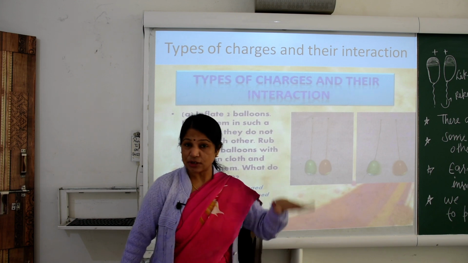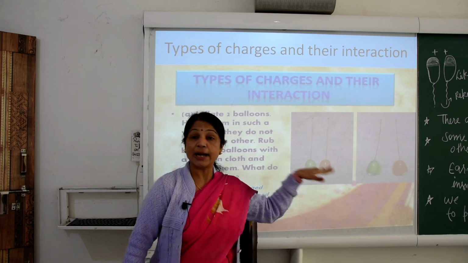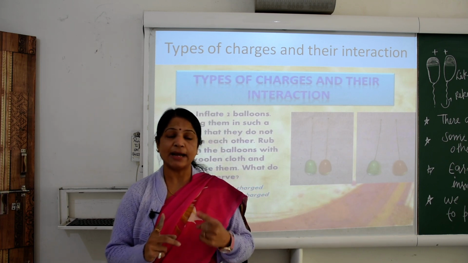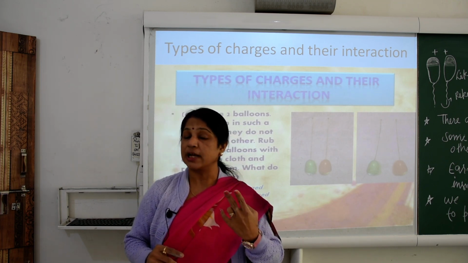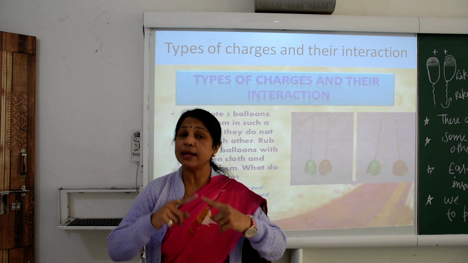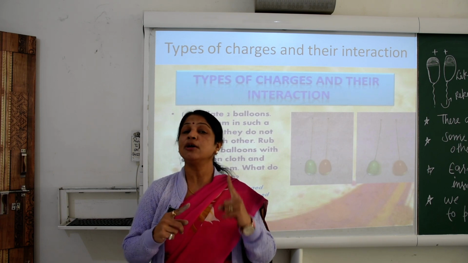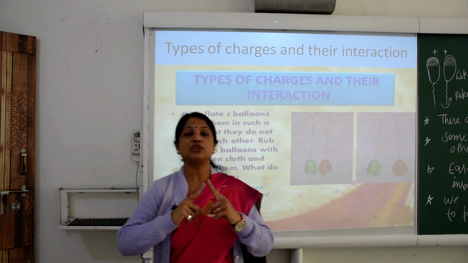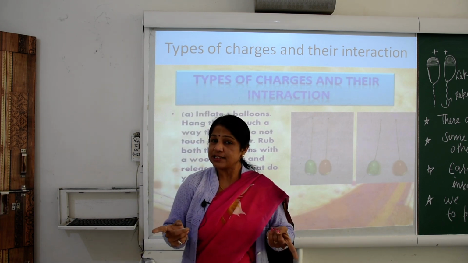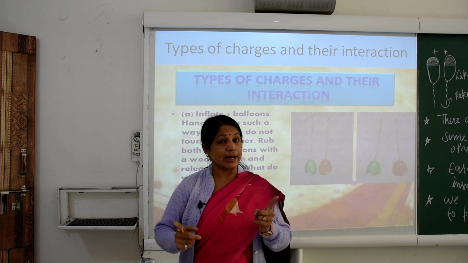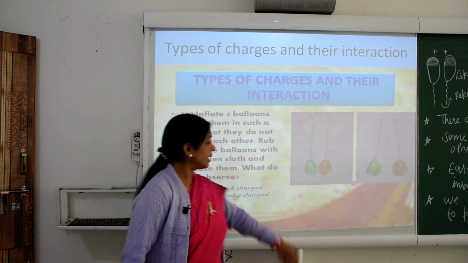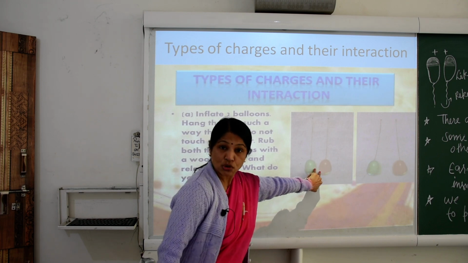I will explain the logic and the theory behind it. Here the two hanging balloons remain close together. Why? Because one has a positive charge and the second has a negative charge. Two like charges repel each other, but positive and negative do not repel. They have different charges, so they remain close together.